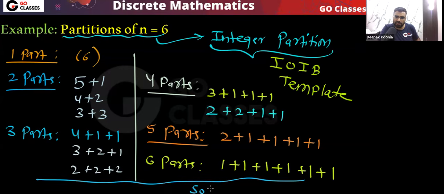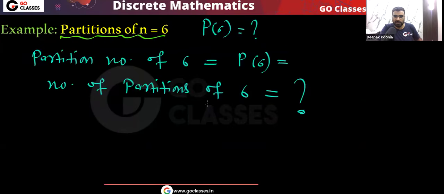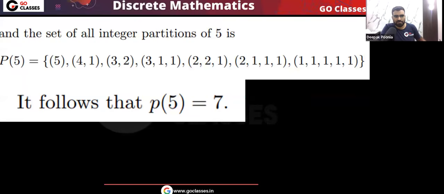So here I can write that partition number of 6, that is basically 11. Okay, this is the final answer you got here. This will be 11. Okay, very simple.